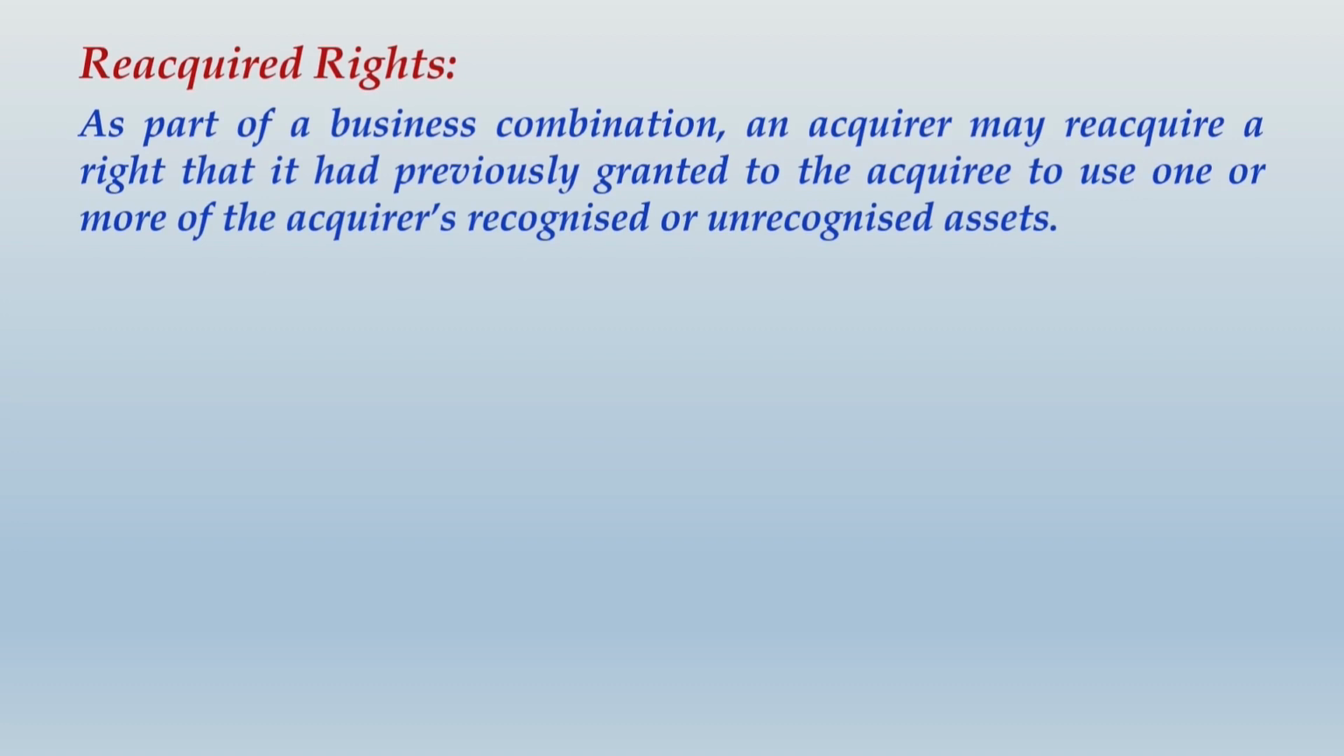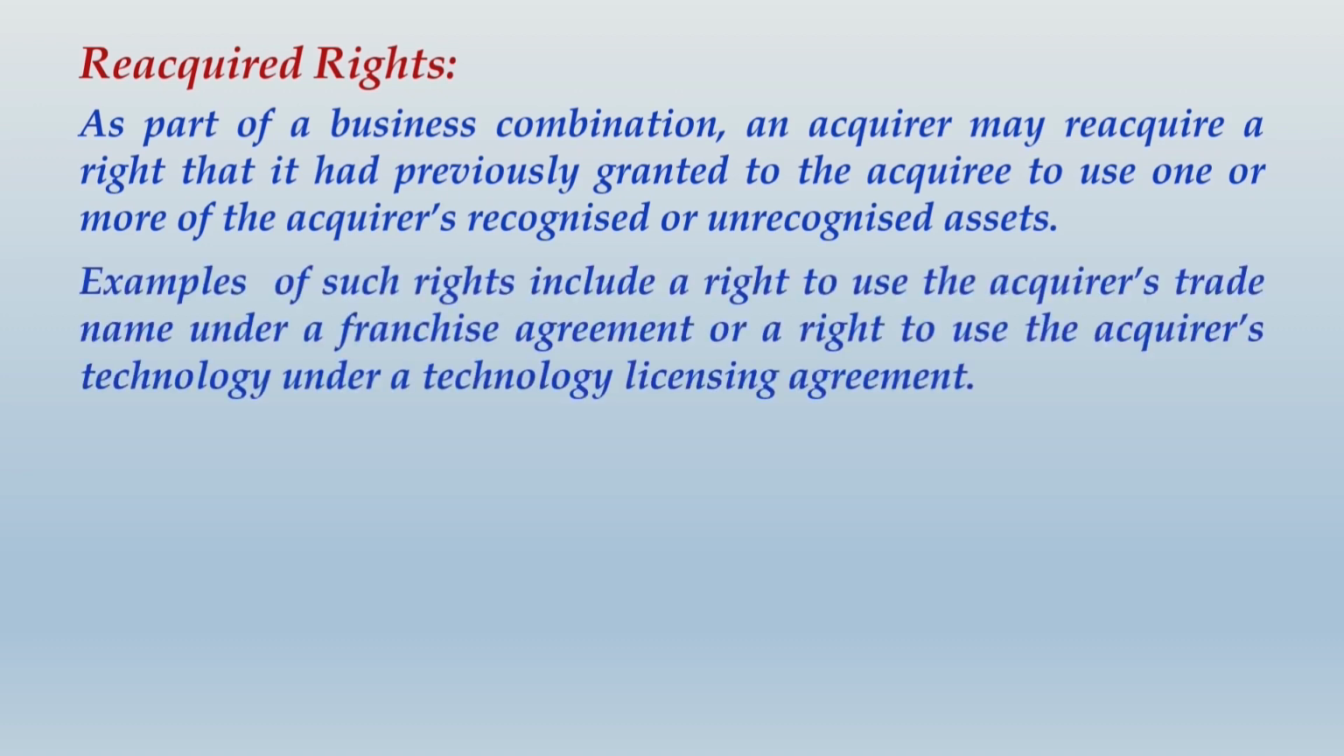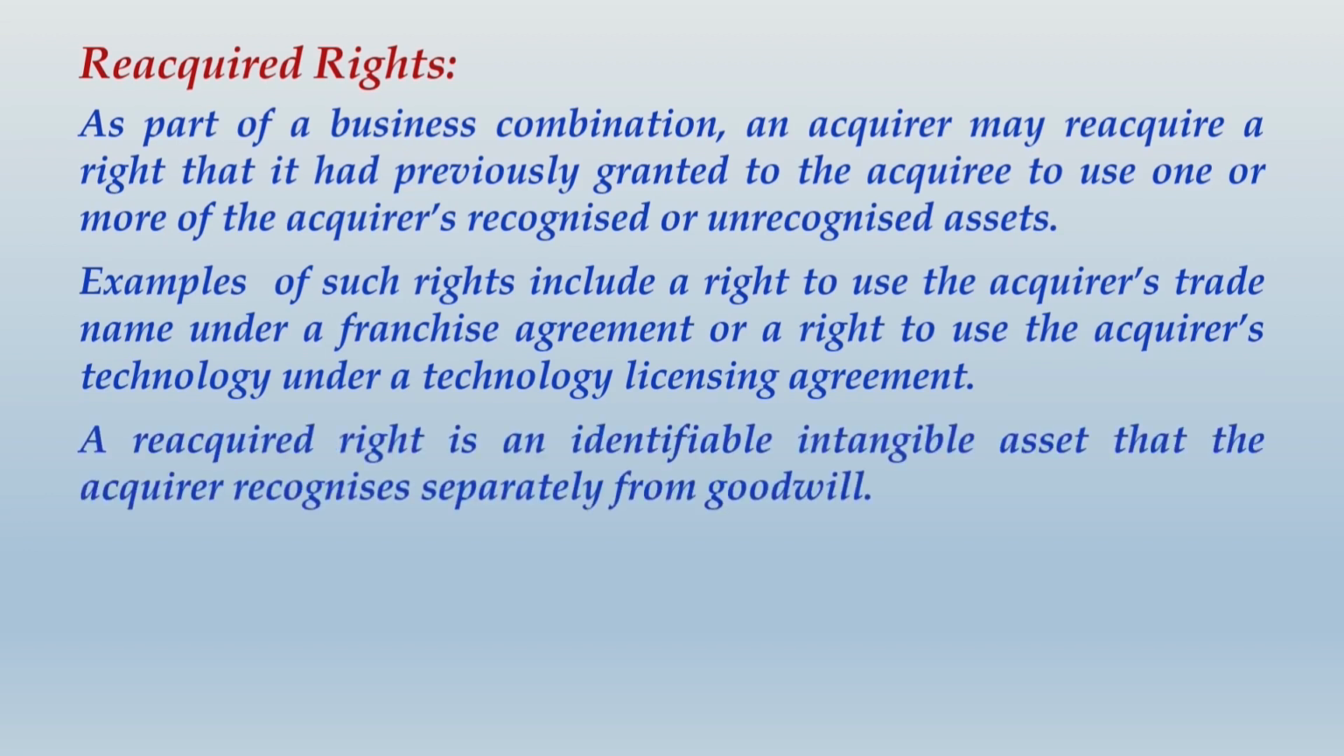So what we have just discussed about reacquired rights: as part of a business combination, an acquirer may reacquire a right that it had previously granted to the acquiree to use one or more of the acquirer's recognized or unrecognized assets. Examples of such a right include a right to use the acquirer's trade name under a franchise agreement or a right to use the acquirer's technology under a technology license agreement. A reacquired right is an identifiable intangible asset that the acquirer recognizes separately from goodwill.